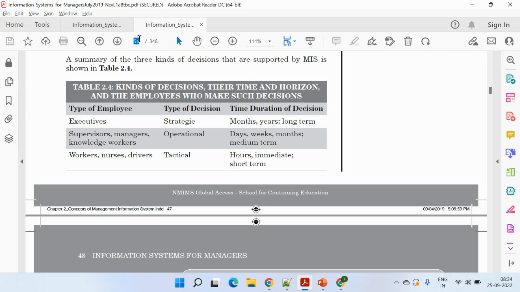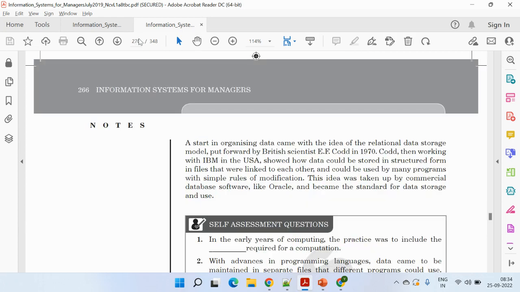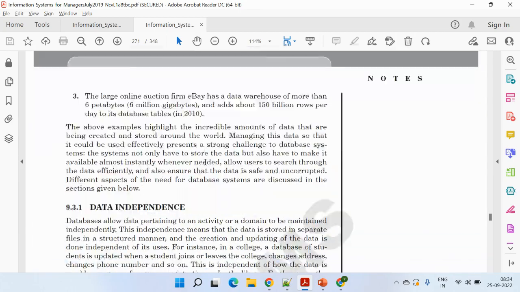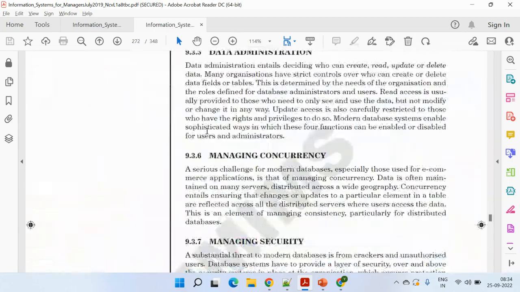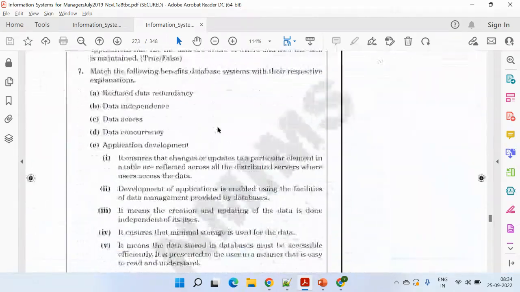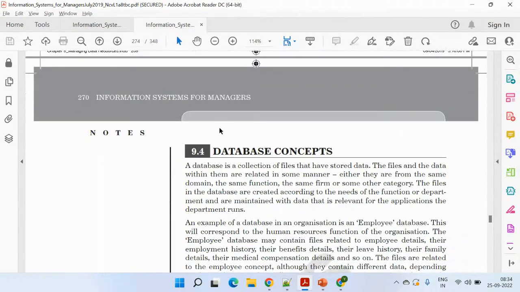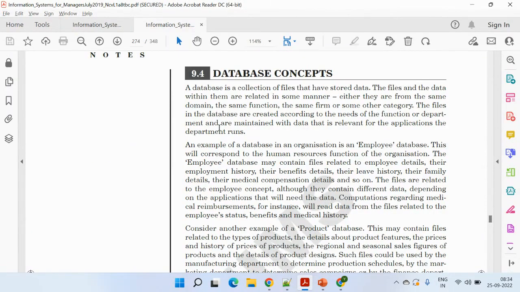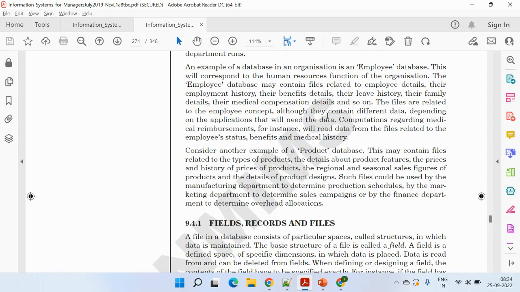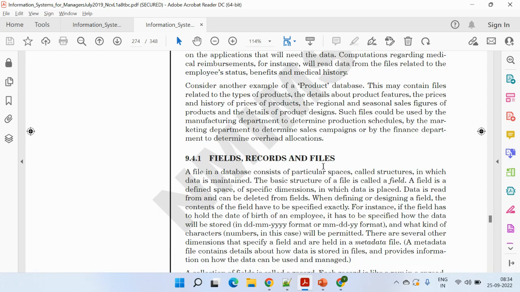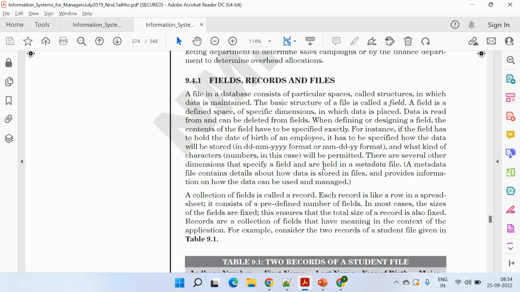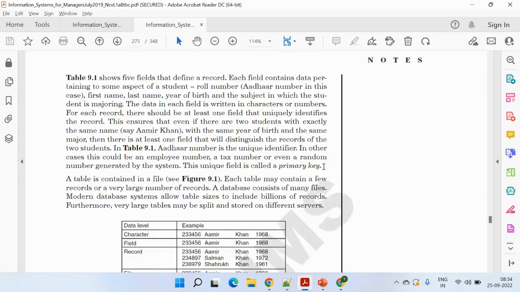So if I go to page number 270, it's showing database concept. Firstly, you need to understand what is a database, what is information, what is data. So just give a brief about this database, like a collection of files that can store data. Then you just need to specify the differences between fields, records, and files.